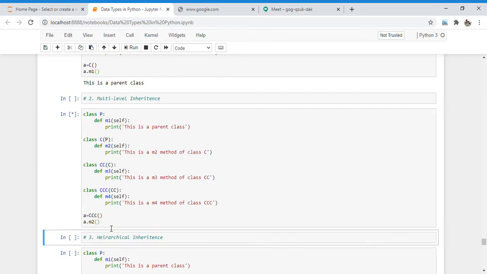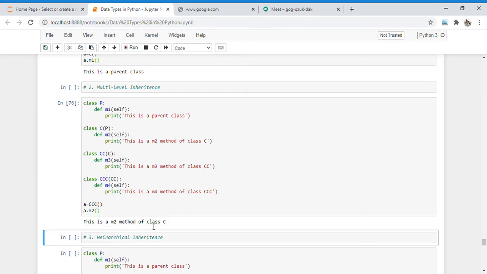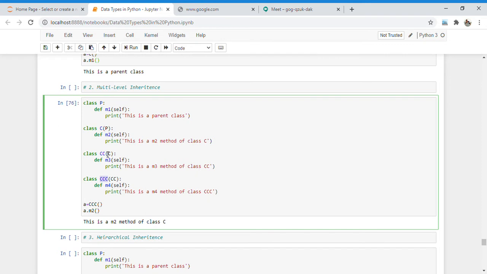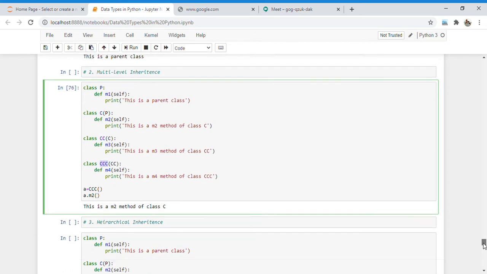I just print it and it prints the m2 method of class C. Why is it possible? Because in this class I acquire the above class, and in that class I acquire the above class, and in that class I acquire the parent class. So that's why I am able to acquire any method of our whole classes by using a single object reference. This is all about multi-level inheritance.